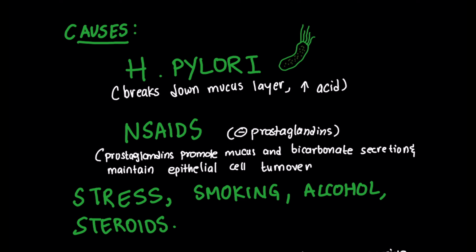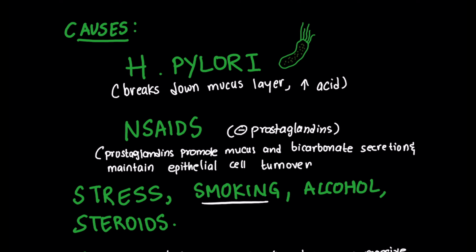NSAIDs cause inhibition of prostaglandins, which is bad because prostaglandins promote mucus and bicarbonate secretion and maintain epithelial cell turnover. They also directly irritate the mucosa. There is also stress, smoking, alcohol, and steroids. Smoking impairs blood flow to the mucosa, and alcohol is associated with injury to the mucosa.